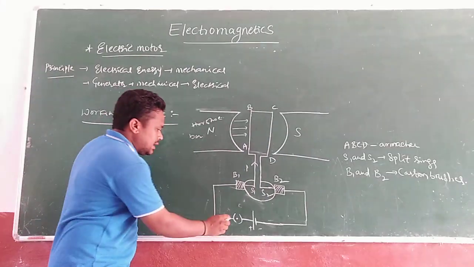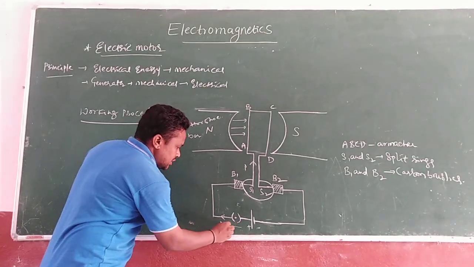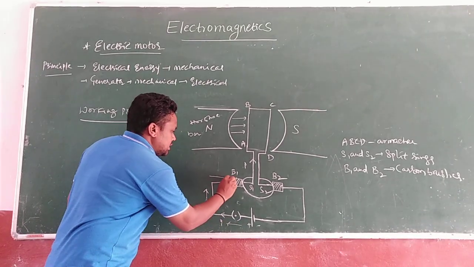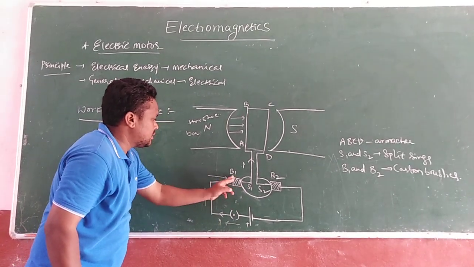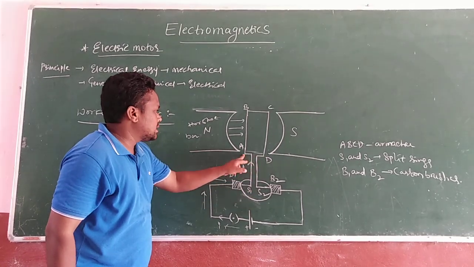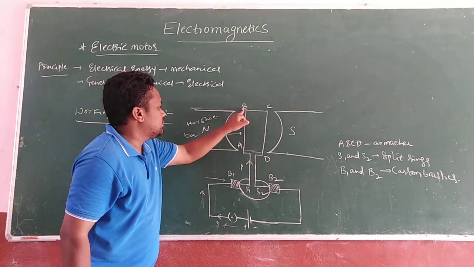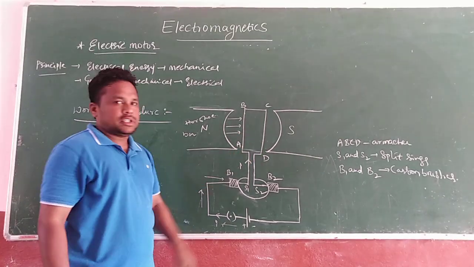When we switch on the electric circuit, what happens? The current flows in this direction, from the positive terminal to here. This is the direction of the current, from the positive terminal to this one, from this it reaches carbon brush 1, and again split ring S1, which reaches A, B. A, B, C, D is the armature.